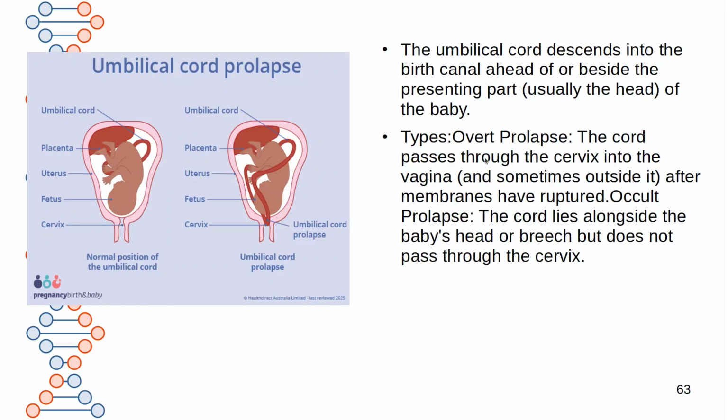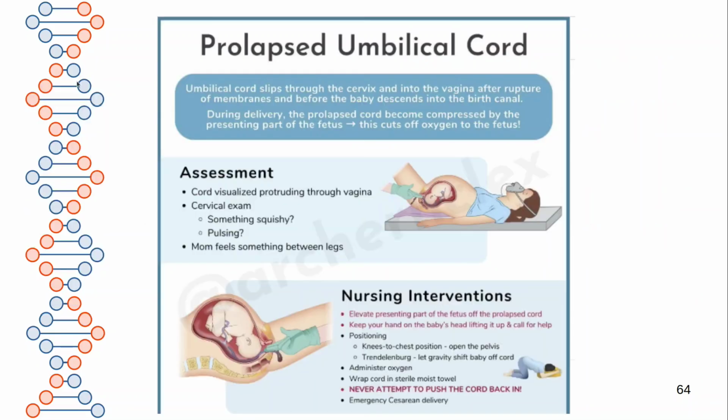What is overt prolapse? The cord passes through the cervix into the vagina after membranes have ruptured. Once the membranes rupture, the umbilical cord starts prolapsing into the birth canal. Occult prolapse: the cord lies alongside the baby's head, and along with the baby's head, it starts coming out, or sometimes does not pass through the cervix.